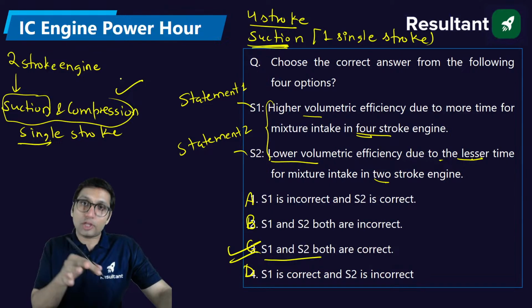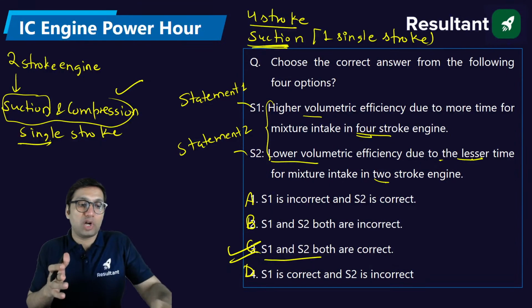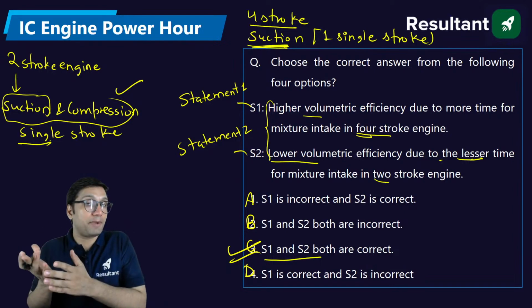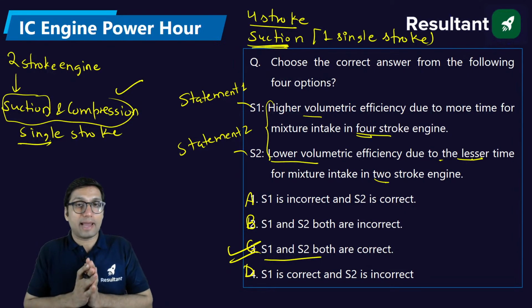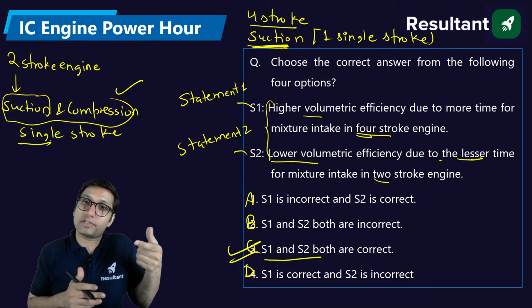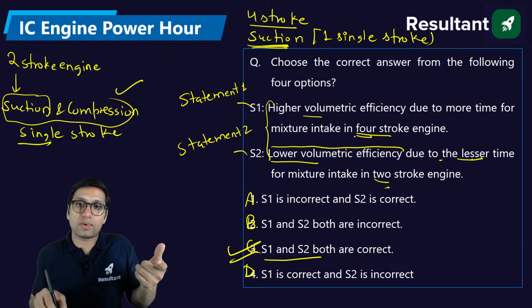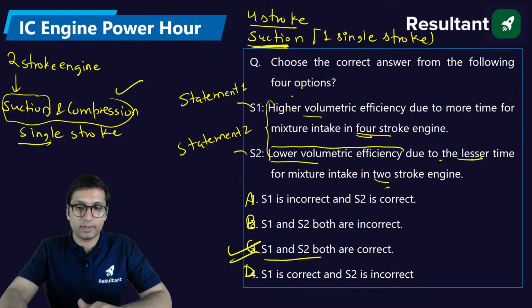So that means you have less time for allowing the charge to enter the 2-stroke engine as compared to the 4-stroke engine. And you know that if less charge enters the engine, the volumetric efficiency will be less. So that is why volumetric efficiency is lower for a 2-stroke as compared to a 4-stroke.